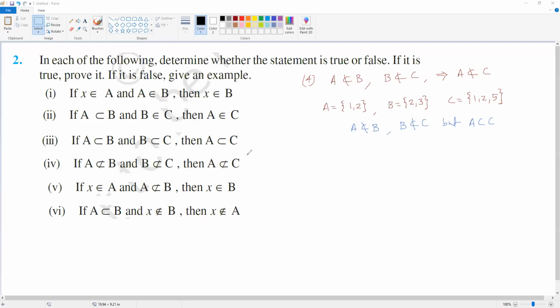So that means this result is false. If it is true, it should be true always. If there is a single situation that the result is not true, then we cannot say the statement is true. So it is false.